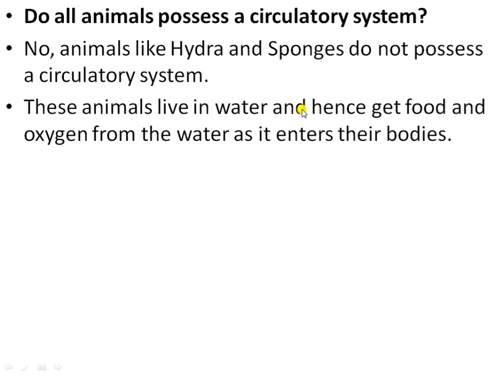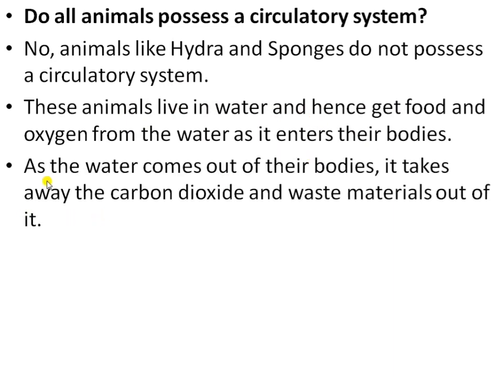So these animals live in water, hence they get food and oxygen from water as it enters their bodies. As the water comes out of their bodies, it takes away the carbon dioxide and waste material with it. So basically they both have a central body cavity. The water keeps entering from the outside and keeps leaving the animals. The water that enters carries food and oxygen with it. The water that leaves carries waste and the carbon dioxide out from the body. So sponges and hydra do not have a circulatory system or blood like the complex organisms.